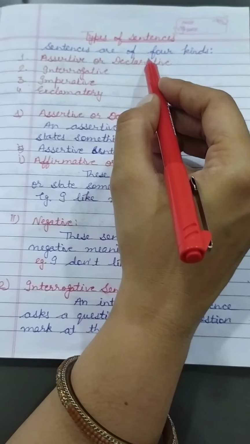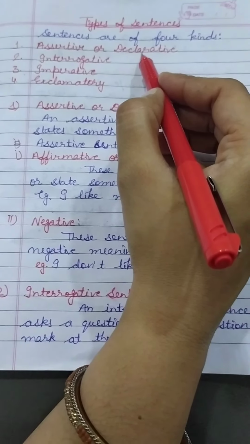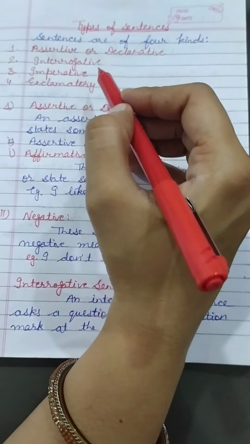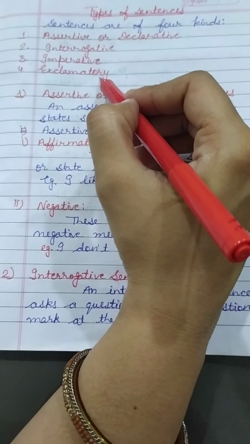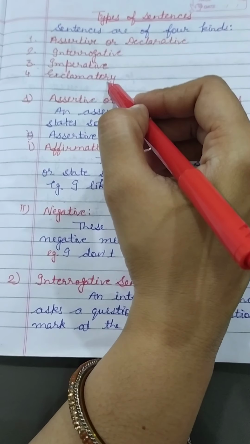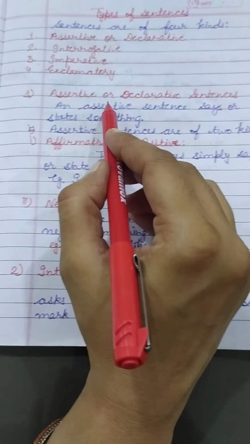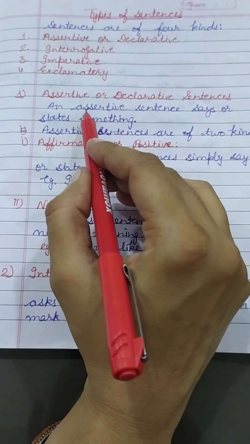The sentences are of 4 kinds: first, assertive or declarative; second, interrogative sentences; third, imperative sentences; fourth, exclamatory sentences. Firstly, we will discuss assertive or declarative sentences.